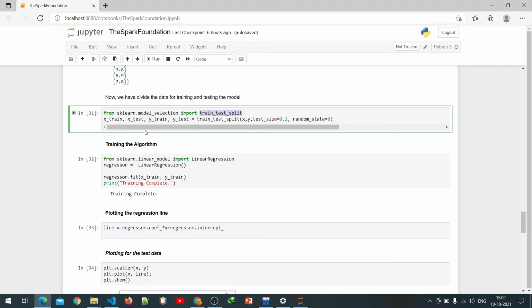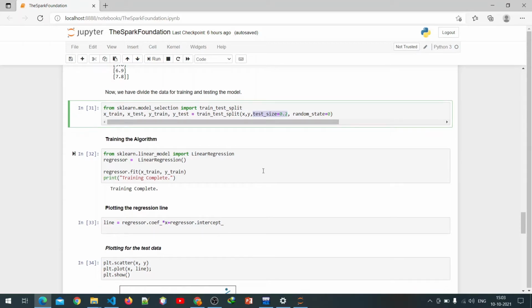So we have x_train, x_test, y_train, y_test from train_test_split with x comma y and test_size equal to 0.2. It means we give 20% for testing and 80% for training. Random state equal to 0 means we take a fixed random selection for testing.